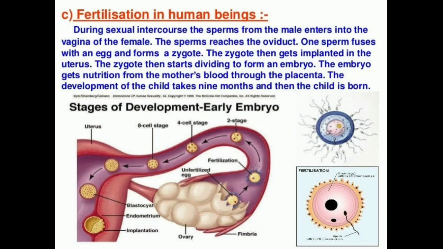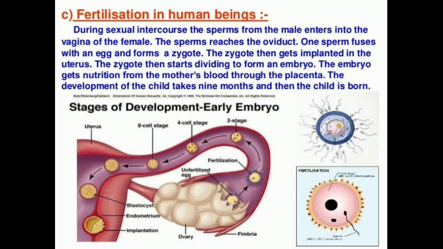So the sperms, that is the male gametes, enter through the vaginal passage of the female during sexual intercourse. And these sperm will travel upwards and reach the fallopian tube or oviduct, where they may encounter the egg. The egg and sperm get fused and the zygote will be formed.